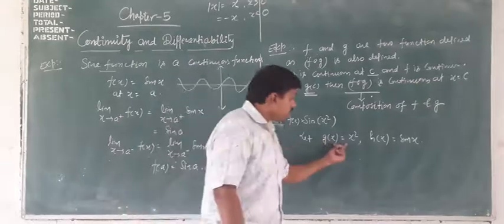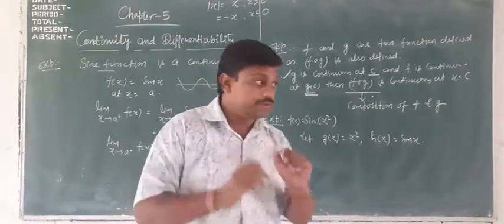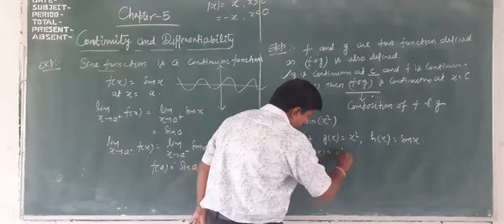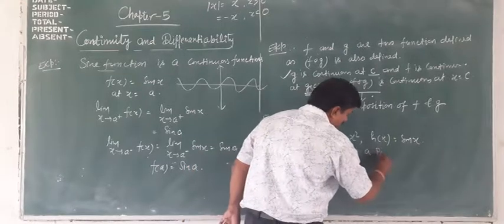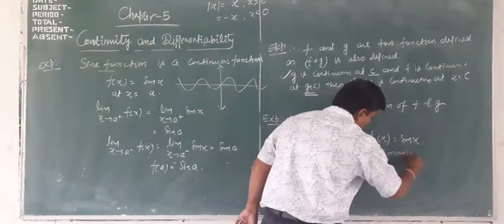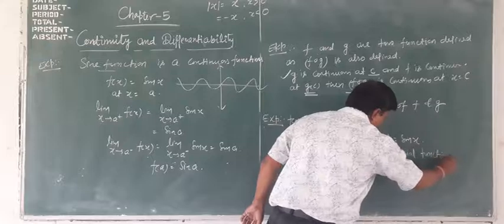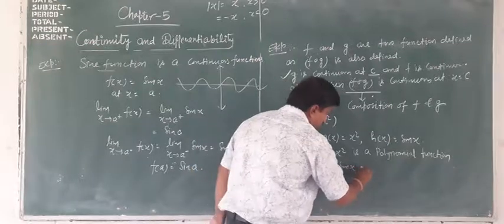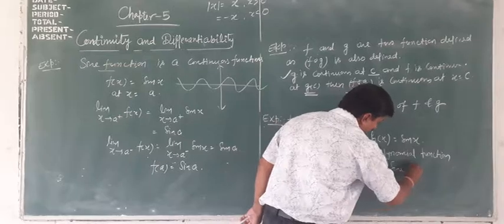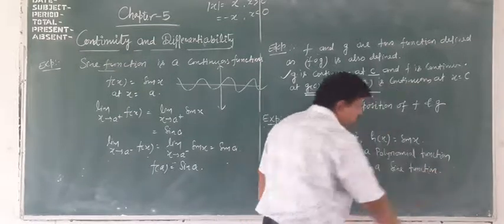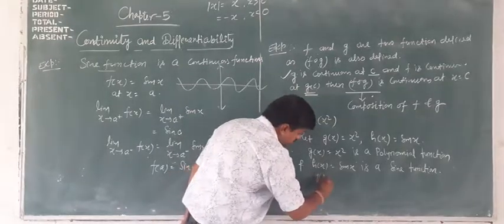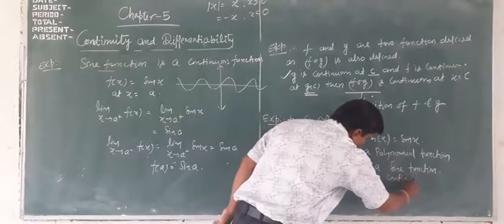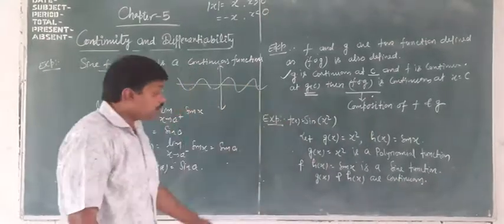So g(x) and h(x) both are continuous, since g(x) equal to x square is a polynomial function and h(x) equal to sin x is a sine function, and we know both are continuous.